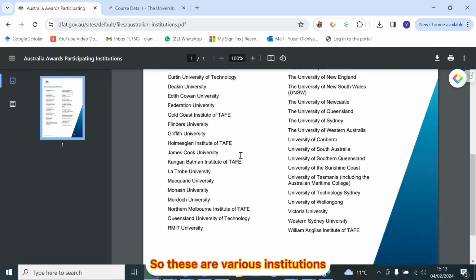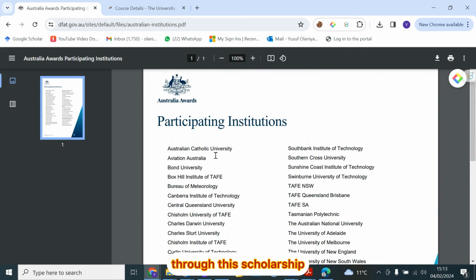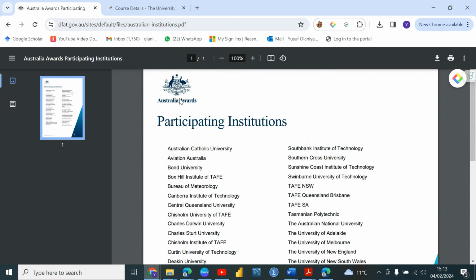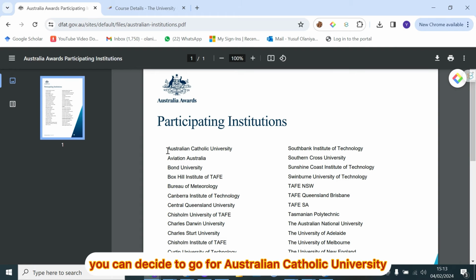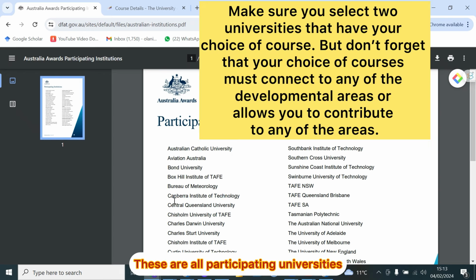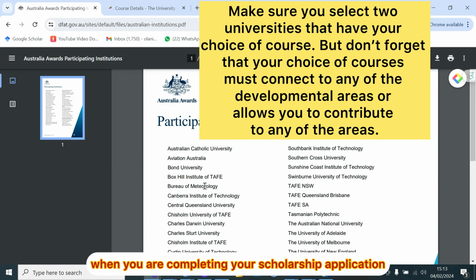So these are various institutions that you can apply through for this scholarship. When you're completing your application, which I'm going to be showing you soon, you can decide to go for Australian Catholic University if this university has your choice of course of study. These are all participating universities. Just make sure you stay among these universities when you are completing your scholarship application.